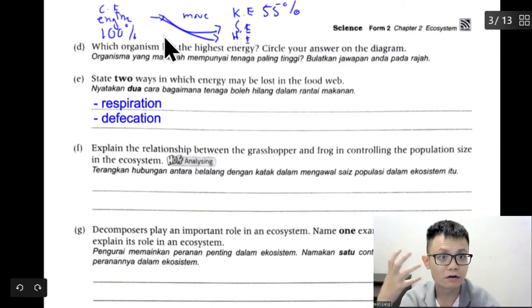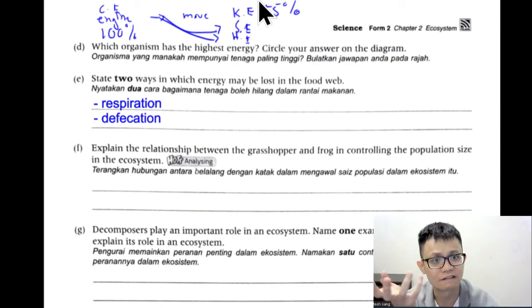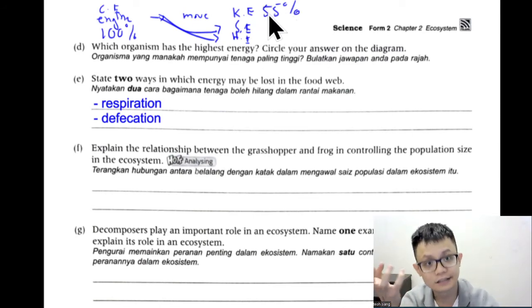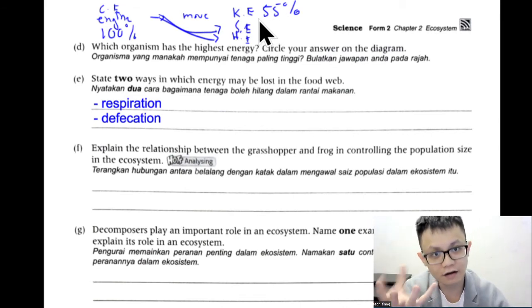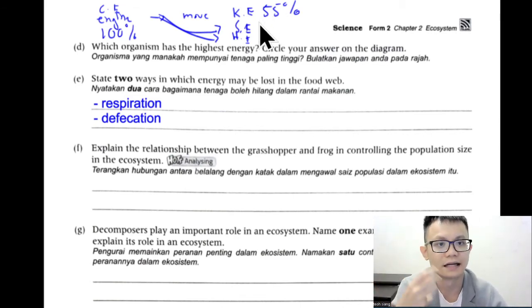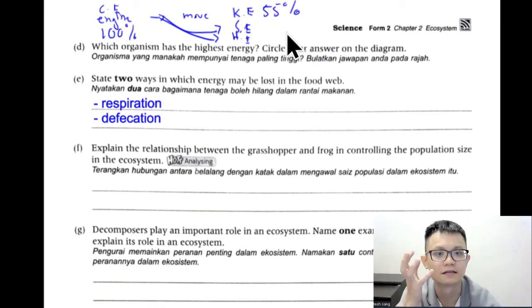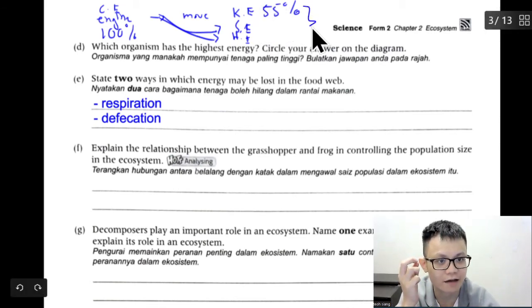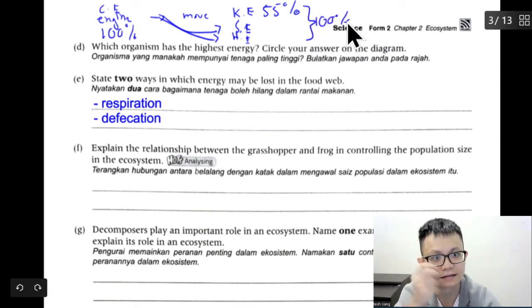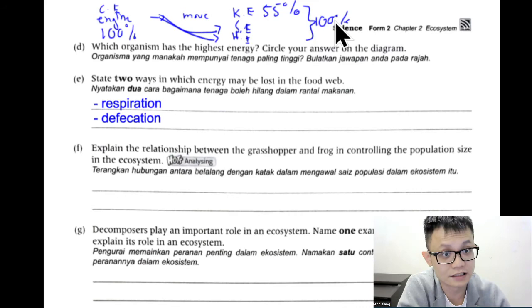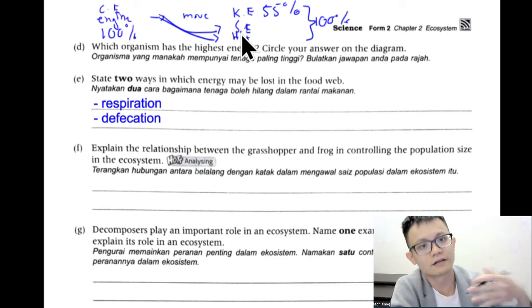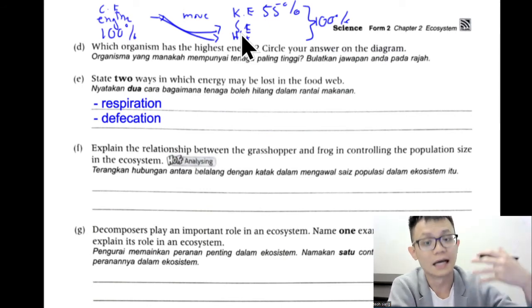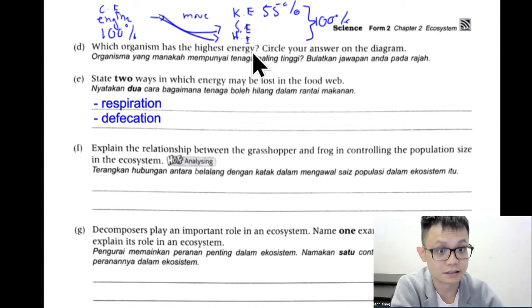So even though the most efficient engine is using only 55% of the energy, you can count this. There's a formula to count this, but this is what they found out. And some of the energy is lost, correct or not? When you turn on the engine, there's a sound and there's heat, but you don't want this energy, because eventually you add up, you still get 100%. This is called the conservation of energy, correct or not? The principle of conservation of energy means you cannot create, you cannot destroy, you only transfer from one thing to another thing. So energy is lost.